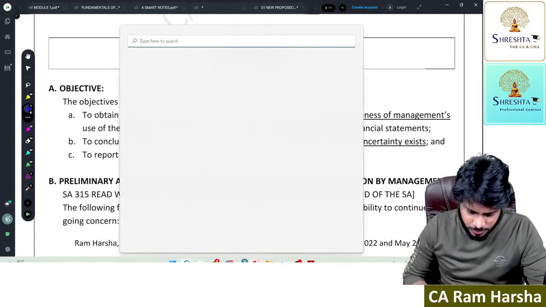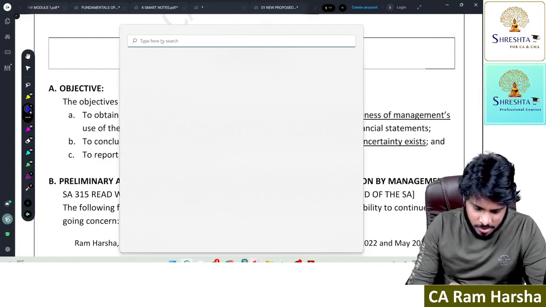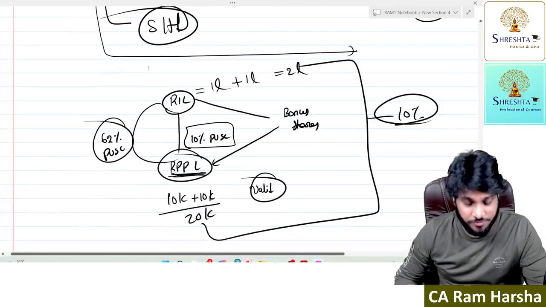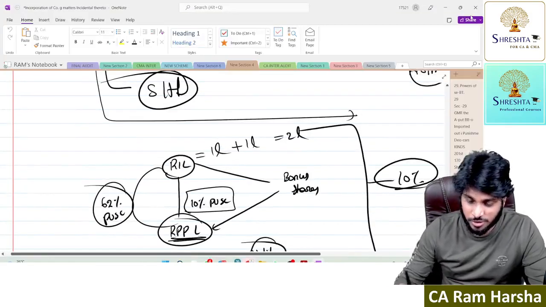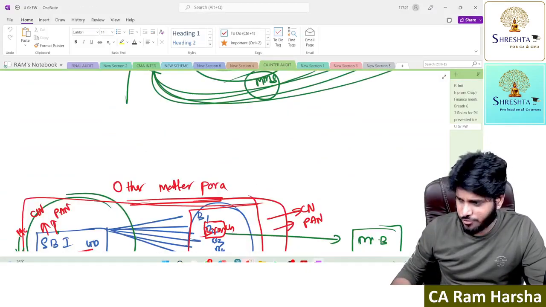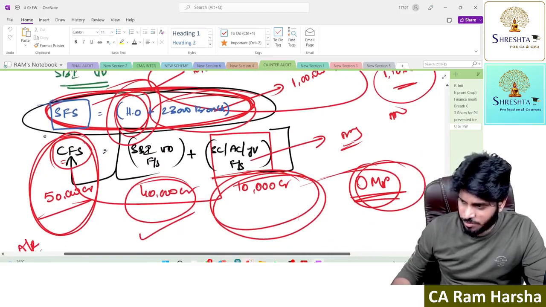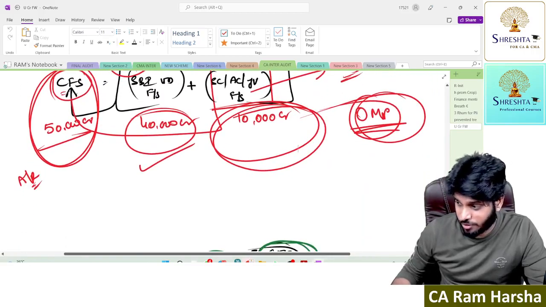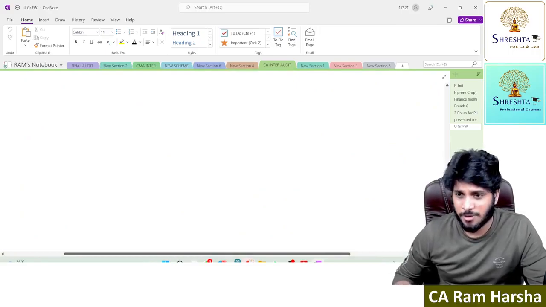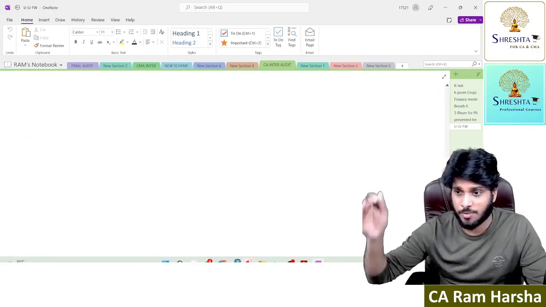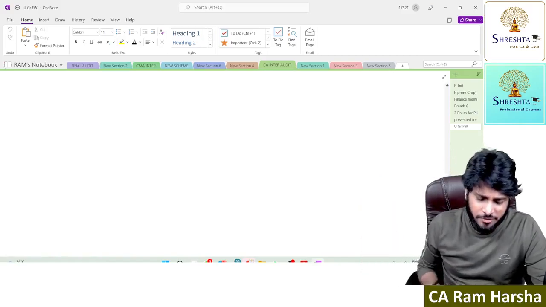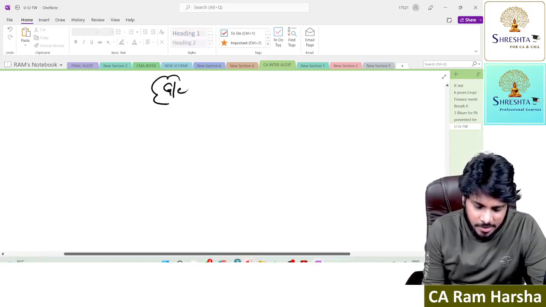So first of all, sir, what do you mean by going concern? Here, this is one standard I can confidently tell that many students don't understand. First of all, they don't understand the logic behind why this standard has been brought. SA 700 is there, contents of audit report. The auditor has to prepare the audit report and give it, so there must be a structure, so there is a standard. That logic is very simple. But why is there a standard for going concern?